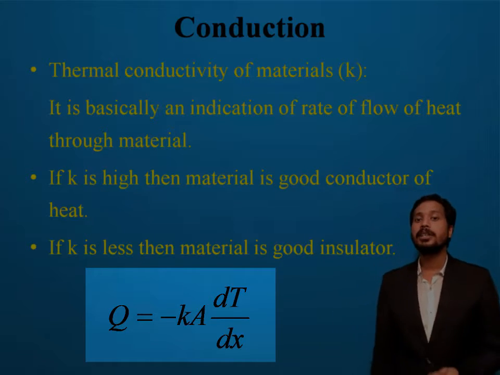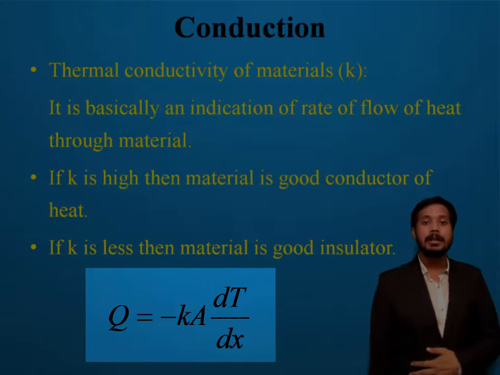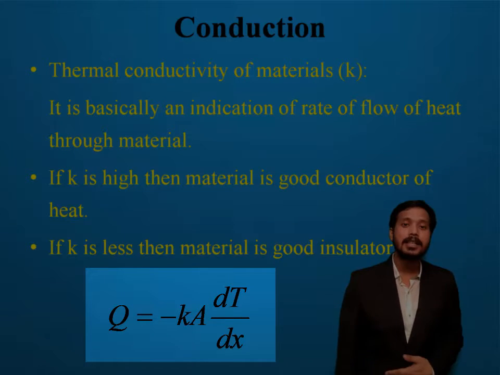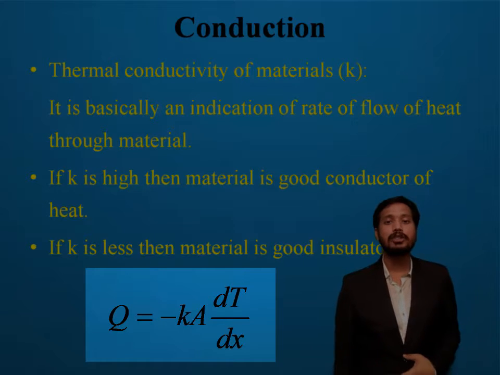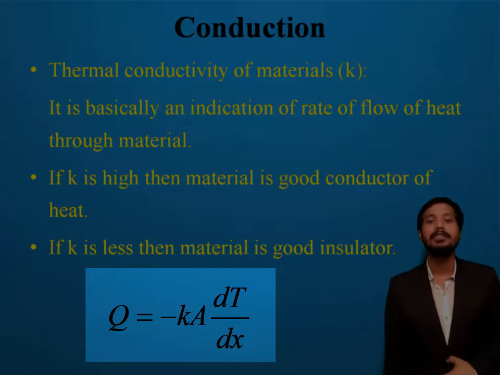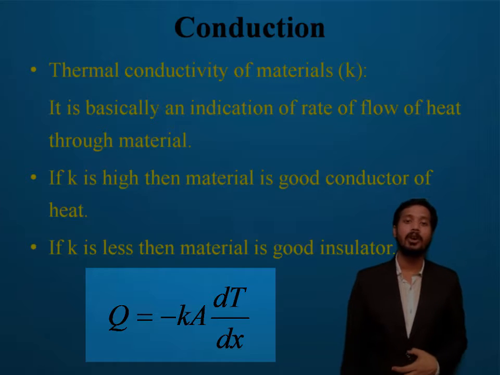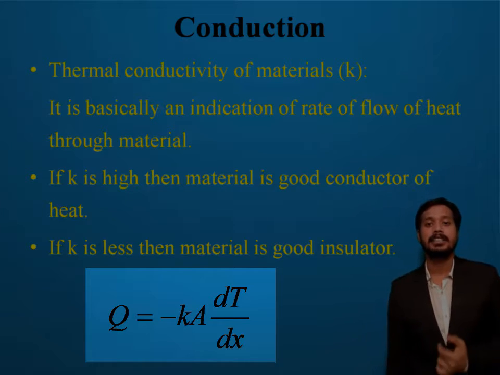Through 1 unit thickness, if the cross-sectional area is 1 unit, the amount of heat transfer due to 1 unit temperature difference will be called thermal conductivity.